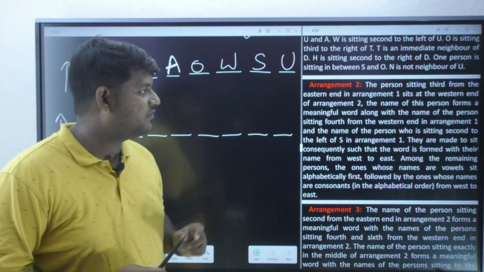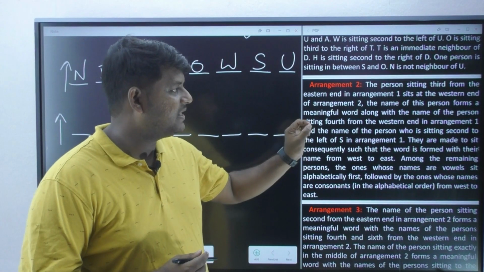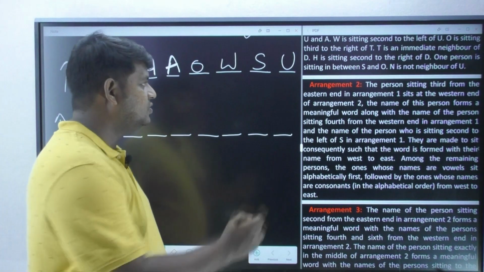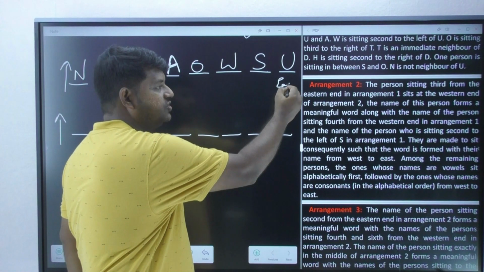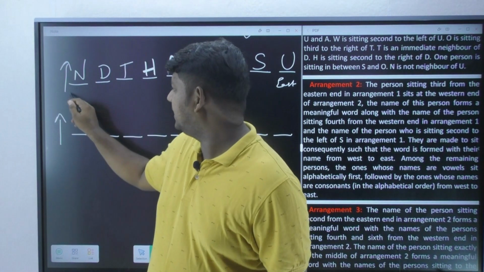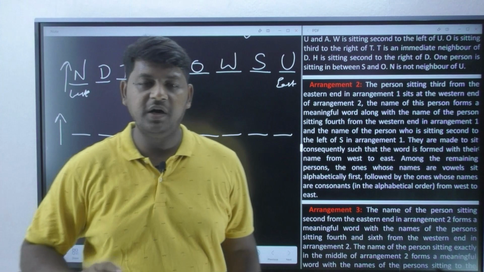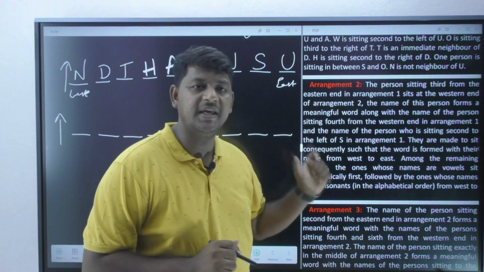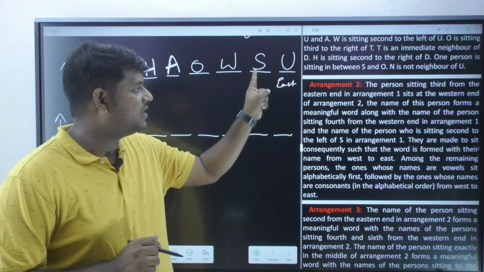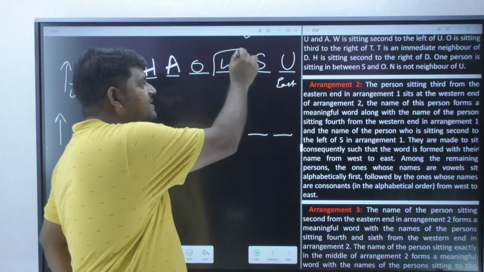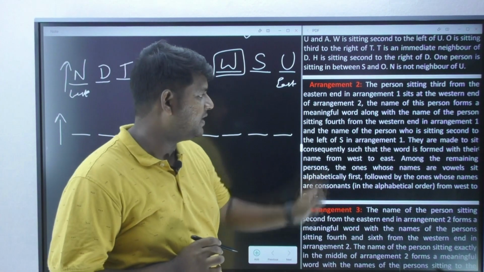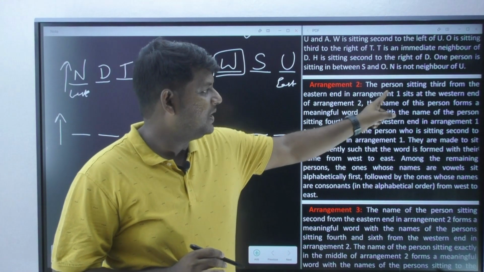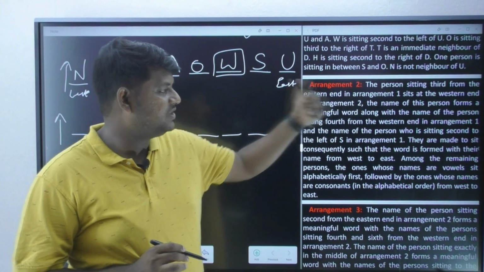What is the procedure we need to observe? The person sitting third from the east end. East end is nothing but your right end. So this is going to be called your east end, and this particular position is going to be called your west end. Now what is it saying? The person sitting third from the east end. Now tell me, who is the third person from the east end? It is W. Correct?